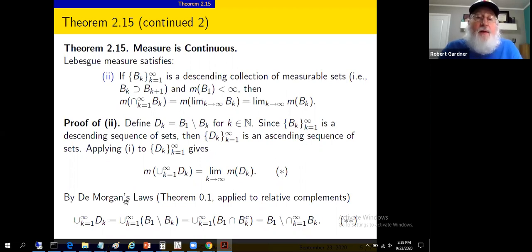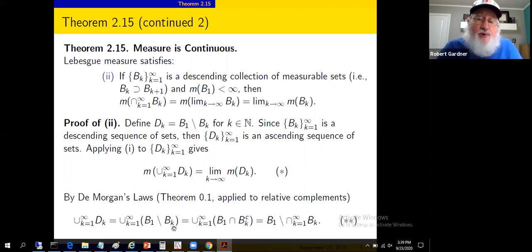Now, I want to relate this set difference to some of the unions and intersections. We're going to use De Morgan's laws. De Morgan's laws for relative complements state the following. The union of these d sub k, well, d sub k was defined to be b1 set minus b sub k. Okay, so it's the union of these things.